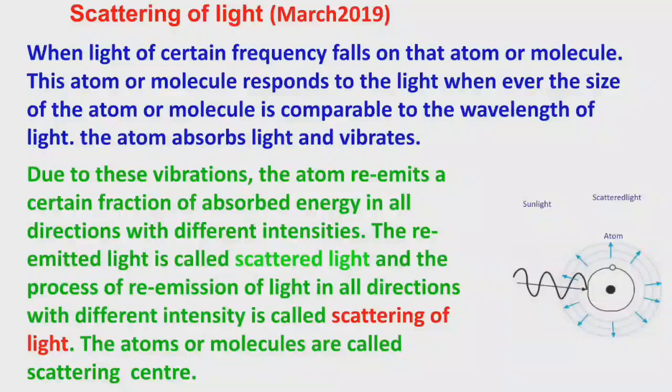What is meant by scattering of the light? The process of re-emission of the light in all directions with different intensity is called scattering of the light. The atom or molecule where scattering takes place is called the scattering center.